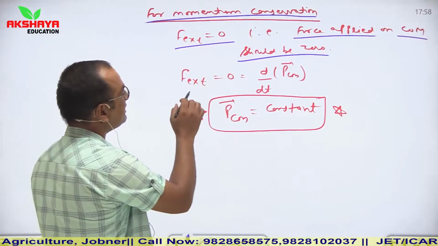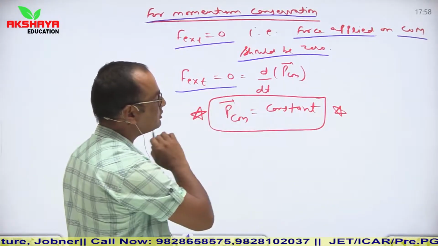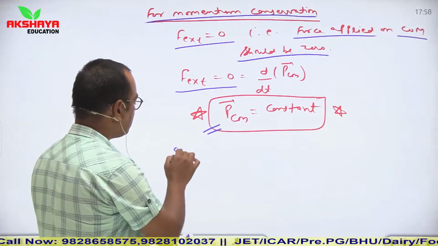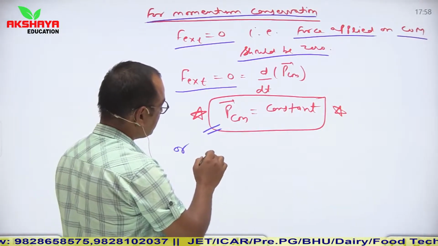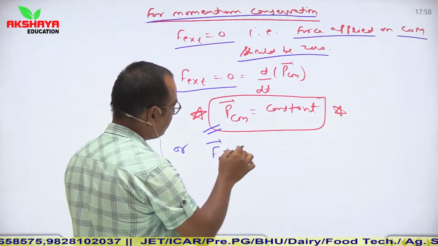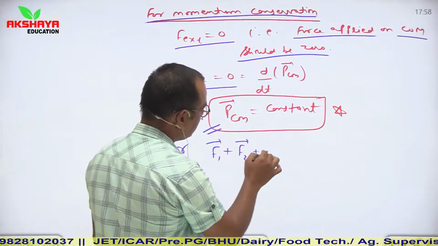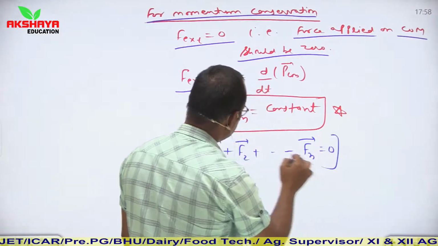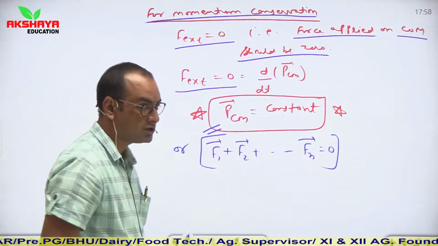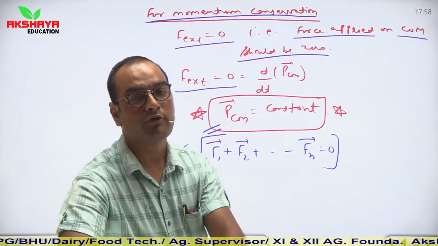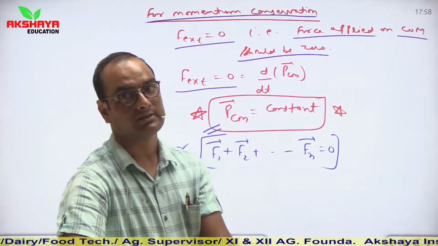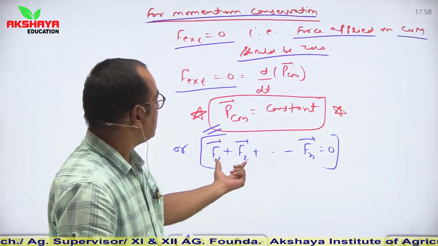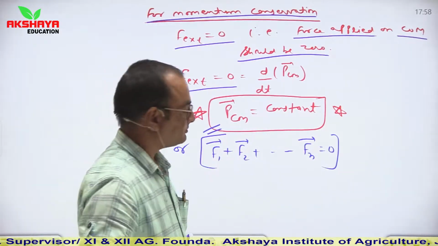So from here it is clear that if F external is equal to 0, then P_CM vector is constant, or we can say that f1 vector plus f2 vector plus f3 vector up to fn vector is equal to 0. It means the net force on the center of mass is 0, so there is no force on individual particles. It means there will be no motion in individual particles of that system.